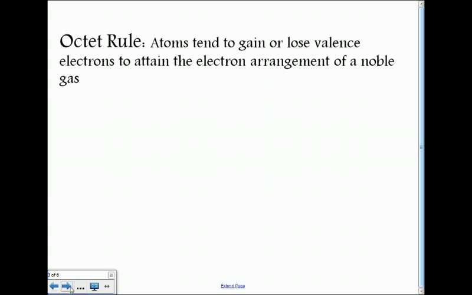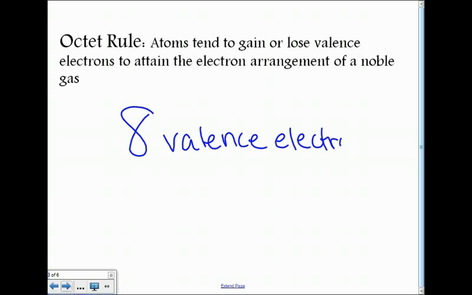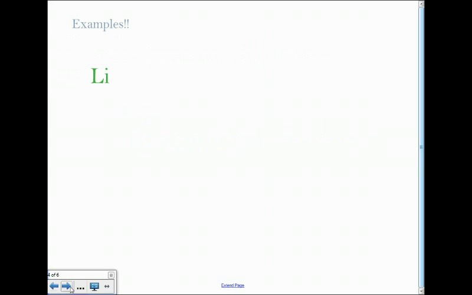Elements follow what's called the octet rule. It says atoms tend to gain or lose electrons to attain the electron arrangement of a noble gas. So basically, they want to look like a noble gas, so they'll gain electrons, or they'll lose electrons until they look like a noble gas. It's called the octet rule because most noble gases have 8 valence electrons. The only one that doesn't is helium, which only has 2 because the first shell needs 2 electrons to be considered full.